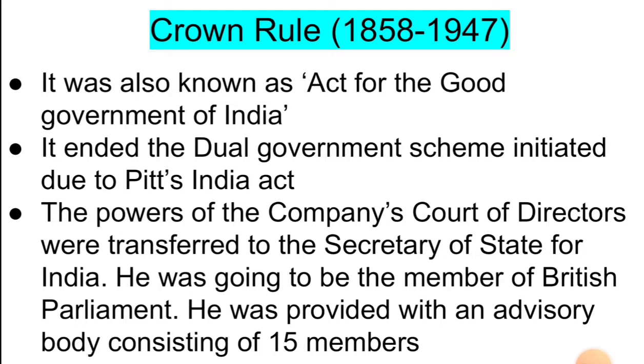This is the Government of India Act 1858. It was known as the Act for the Good Government of India. It ended the dual government scheme initiated due to Pitt's India Act, that is the Board of Control and Court of Directors, and the powers of the company's Court of Directors were transferred to the Secretary of State for India. So a new office, Secretary of State for India, was established, and the powers of the company's Court of Directors were transferred to the Secretary of State for India.